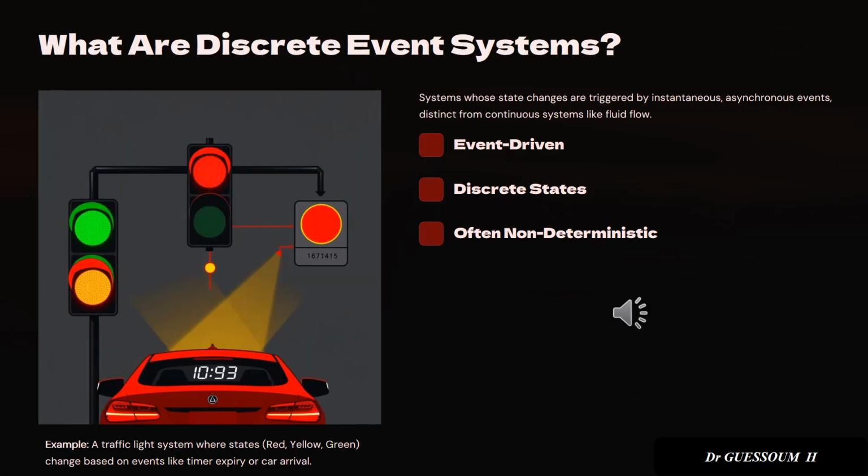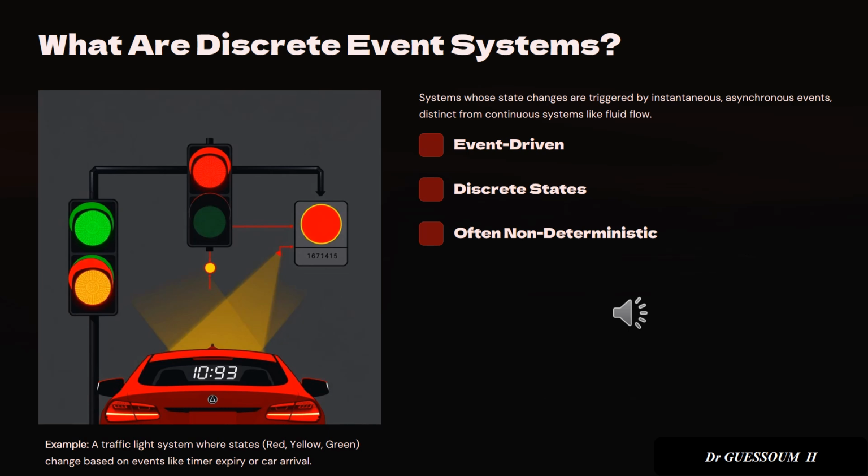Now that we have set the stage, let's define what we mean by discrete event system. A discrete event system is a dynamic system where the state evolves over time, but unlike in continuous systems, such as those describing fluid flow or temperature change, the state changes only at discrete moments and only in response to a specific event. These events are instantaneous and often asynchronous. That means they don't occur at regular intervals, but rather are triggered by something happening in the system. For example, in a manufacturing plant, an event might be a machine breaking down or a task being completed.